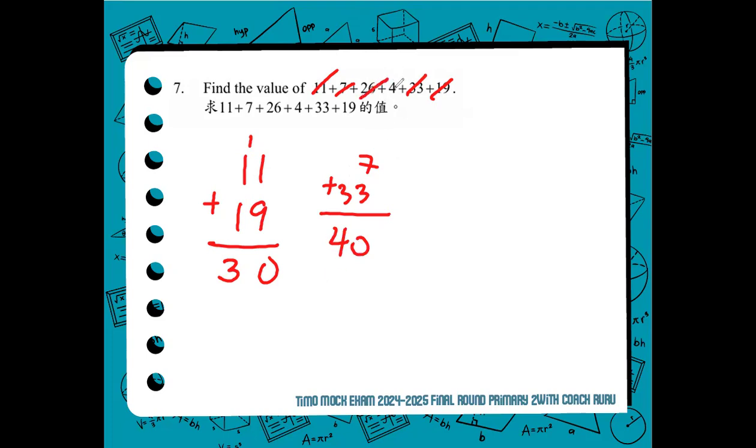Last pair, 26 and 4. 26 plus 4 is 30. So all we have to do now is add 30 plus 40, which is 70, plus 30, that's equal to 100. So for number 7, the correct answer is 100.